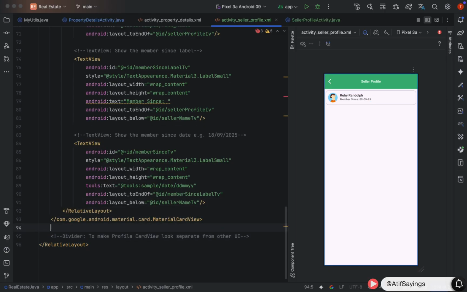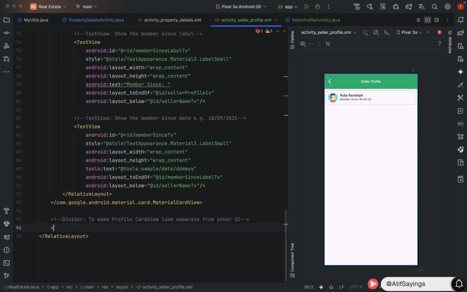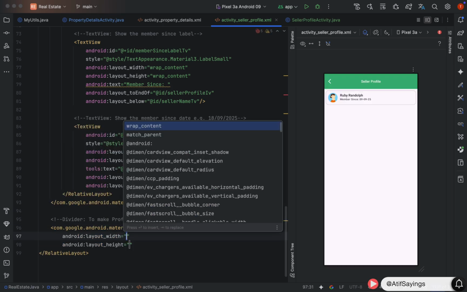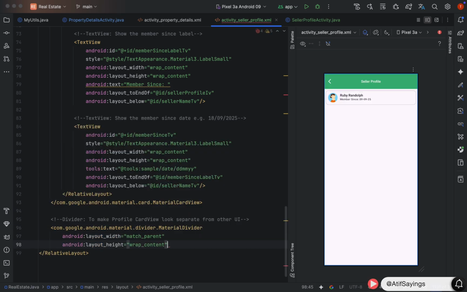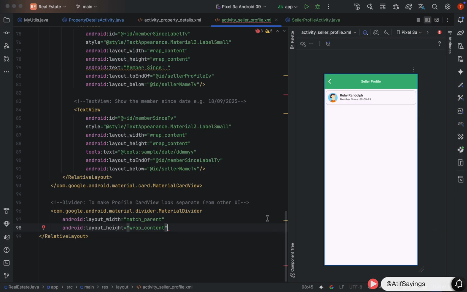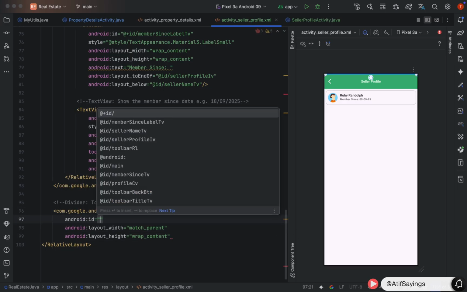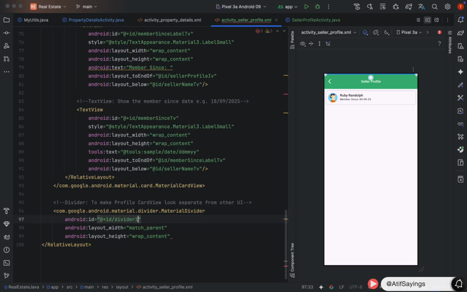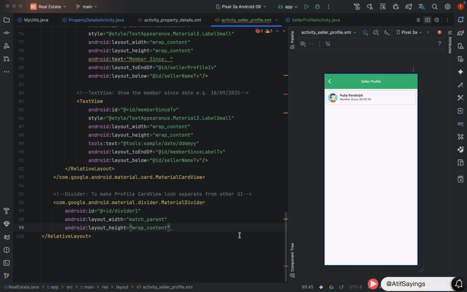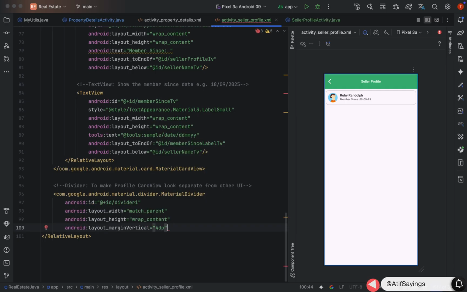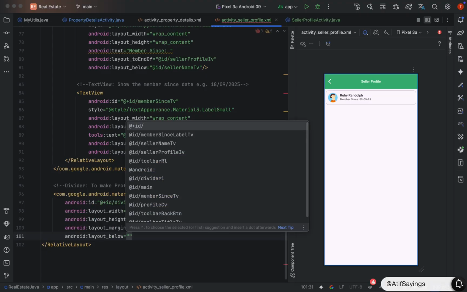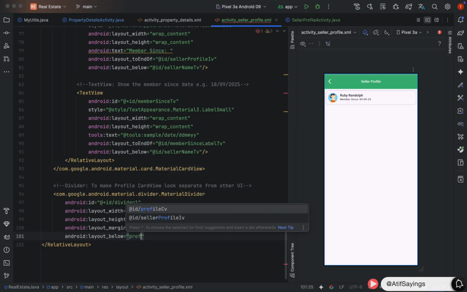Now we will show our divider below this card view. For that, we will use the material divider with width match parent and height wrap content. ID of this divider will be divider 1. Now we will set the margin vertical using the property layout margin vertical that will set equal margin from top and bottom, which will be 40p. and we need to place that divider below the profile CV.